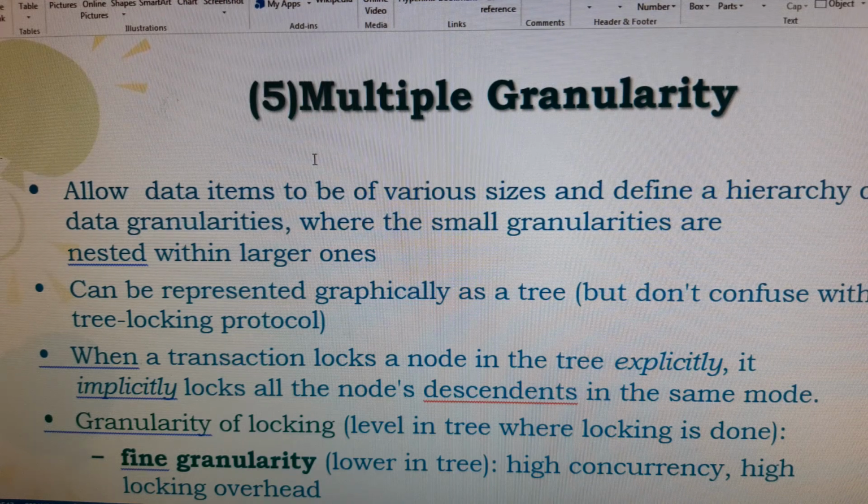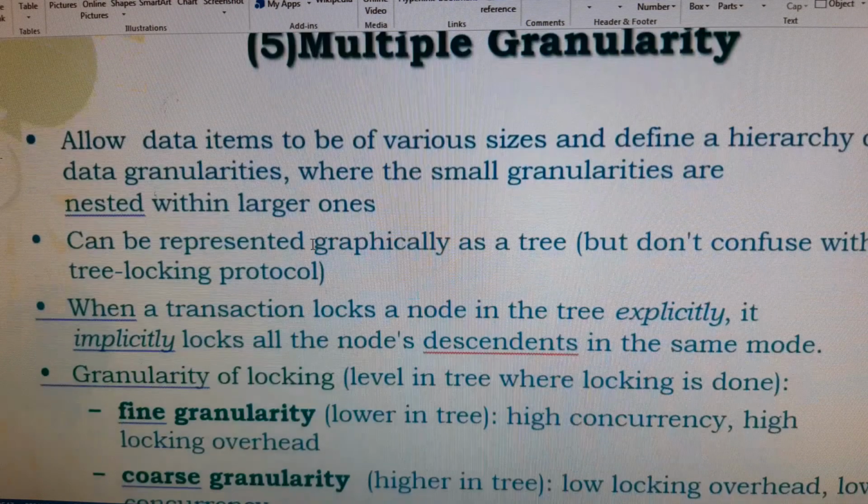So how many types of locks are there here? Two types of locks. One is the shared lock and the other is the exclusive lock. A shared lock is used for read operations and an exclusive lock is used for write operations. A shared lock is called S and an exclusive lock is called X. So our concept is multiple granularities, that is, multiple levels.